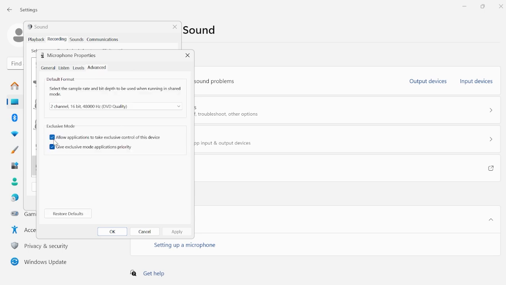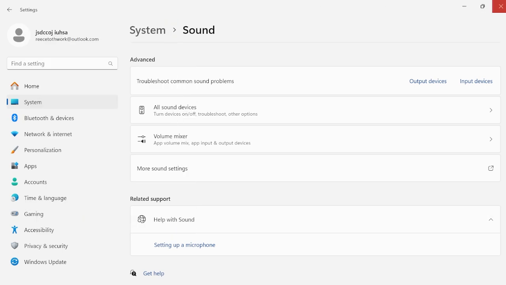And then what you want to do over here is uncheck this box where it says allow applications to take exclusive control of this device, and then you also want to try changing the format just to make sure we've got the highest hertz available. So as you can see, for my microphone I have either 44,000 hertz available or 48,000, so I'm just going to select the top option here, and then you can go ahead and press apply and OK to save your